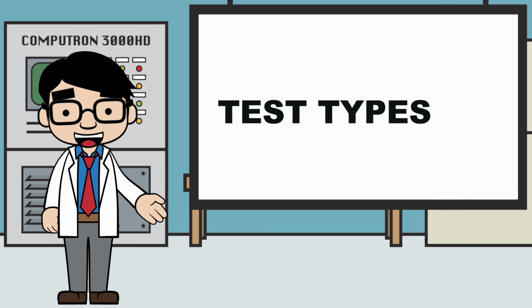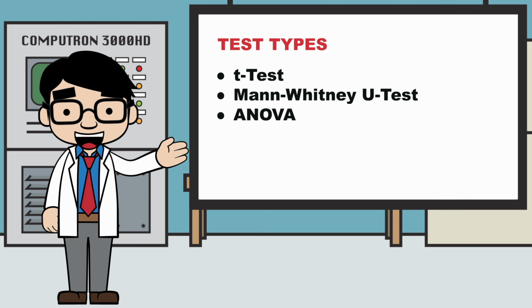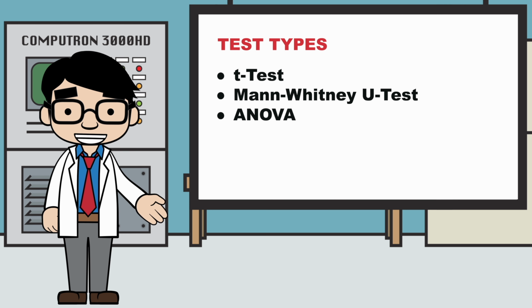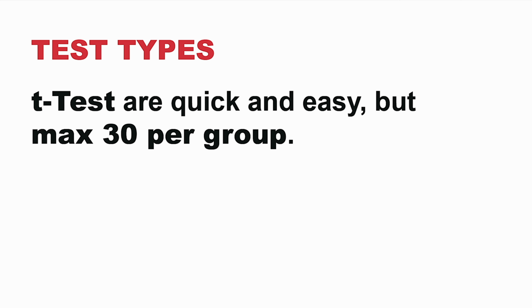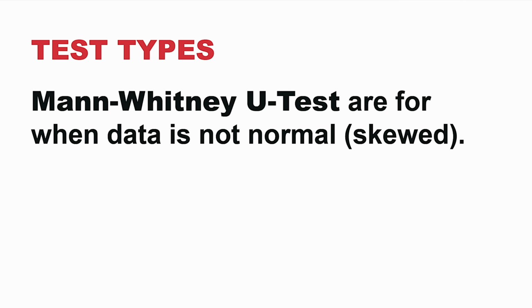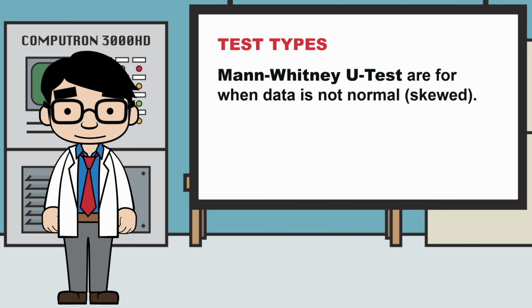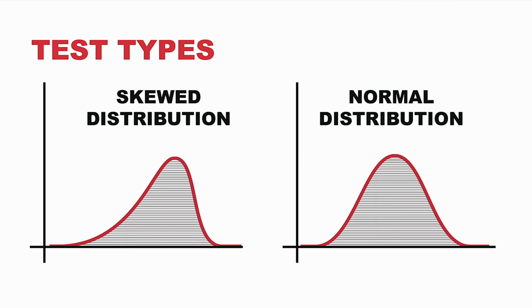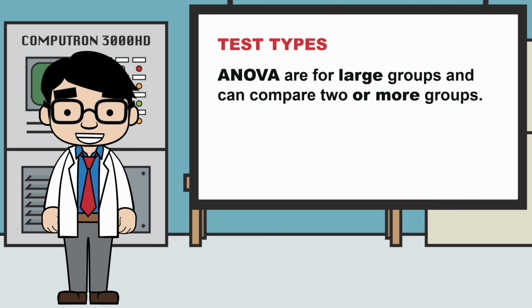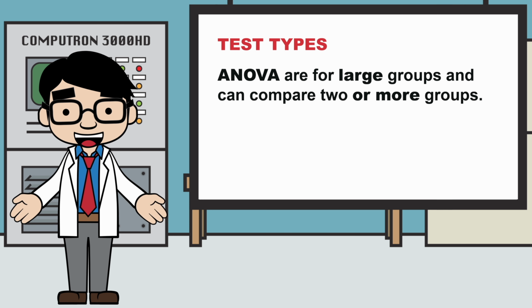Let's talk about the different test types. There are many statistical tests. Some of the most common ones science students will use are t-test, u-test, and ANOVA. T-tests are quick and easy, but have a max of 30 per group. The Mann-Whitney U-test, or just U-test, is for when the data doesn't have a normal distribution. The distribution is skewed. On the right is a normal distribution, and on the left is a skewed distribution. ANOVAs are used for large groups and can compare two or more groups at the same time.